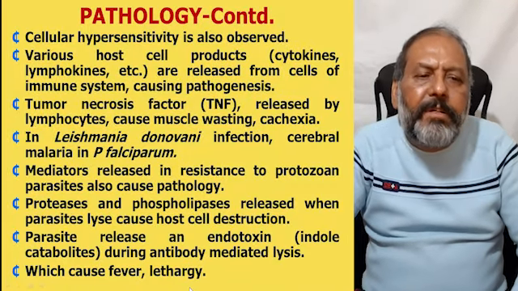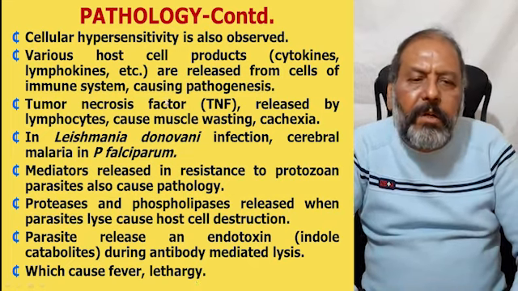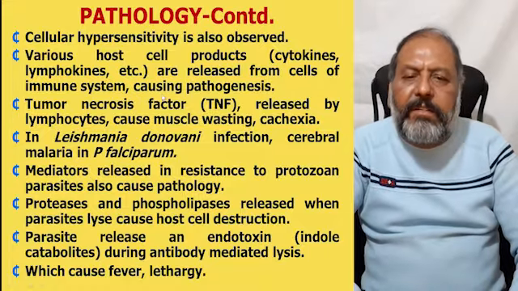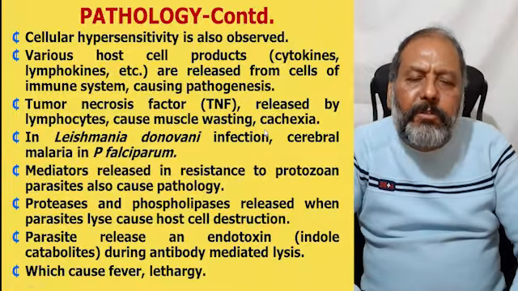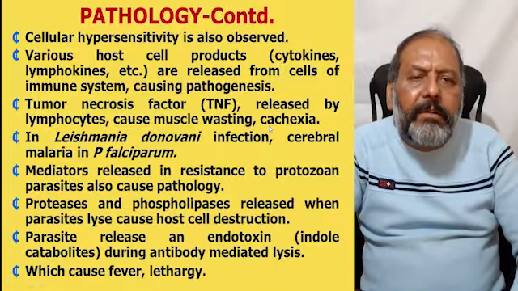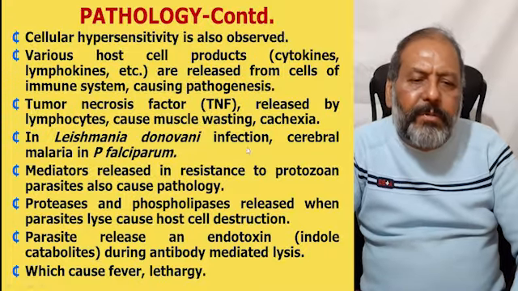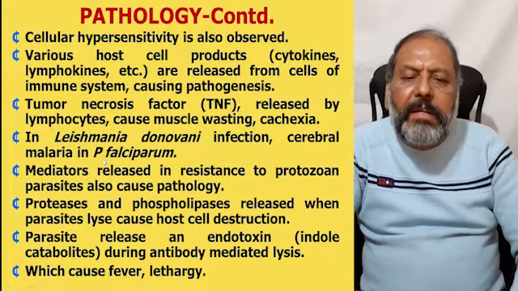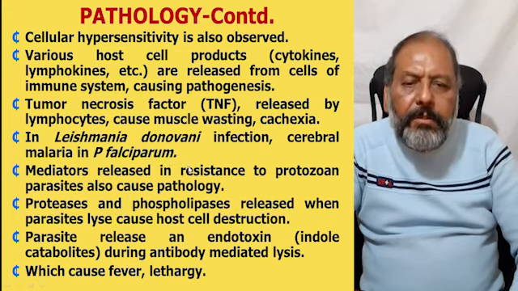Cellular hypersensitivity is also observed. Various host cell products, cytokines and lymphokines, are produced. These are released from the cells of the immune system, causing the pathogenesis. Tumor necrosis factor TNF released by the lymphocytes causes muscle wasting and cachexia in parasitic infection. In Leishmania donovani infection, cerebral malaria in Plasmodium falciparum is also seen because of these different cytokines and lymphokines.